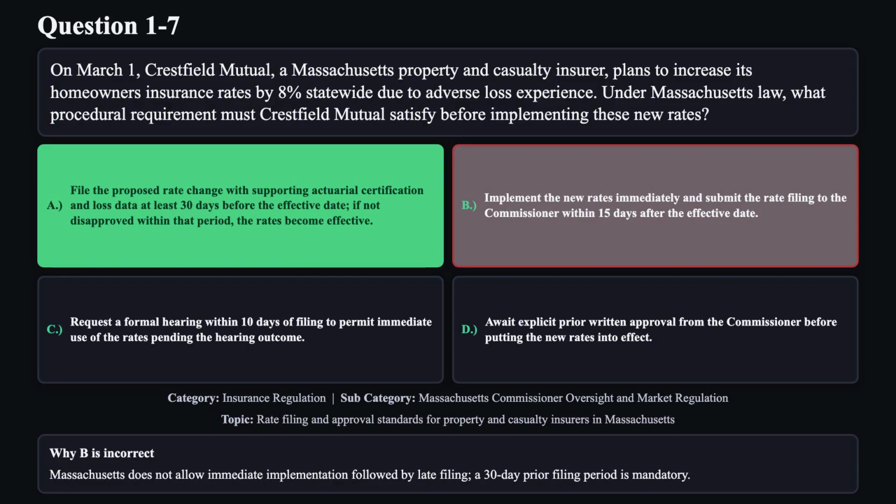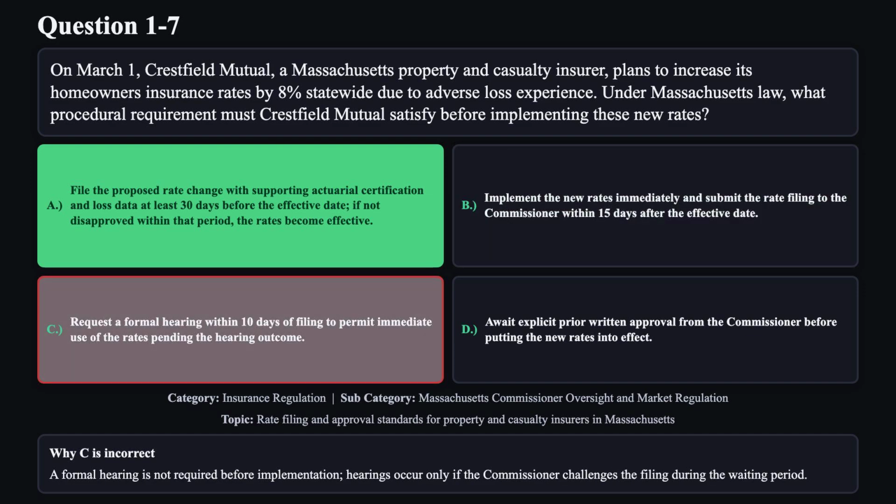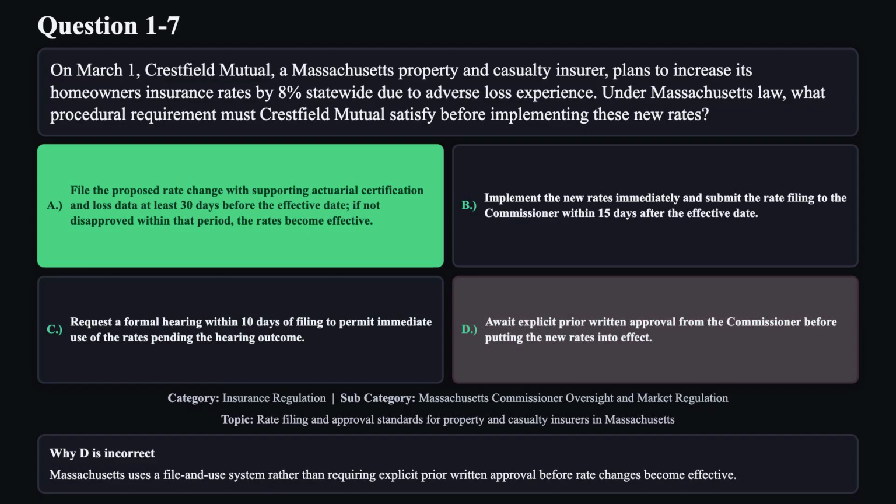Reason B is not correct. Massachusetts does not allow immediate implementation followed by late filing. A 30-day prior filing period is mandatory. Reason C is not correct. A formal hearing is not required before implementation. Hearings occur only if the commissioner challenges the filing during the waiting period. Reason D is not correct. Massachusetts uses a file and use system rather than requiring explicit prior written approval before rate changes become effective.